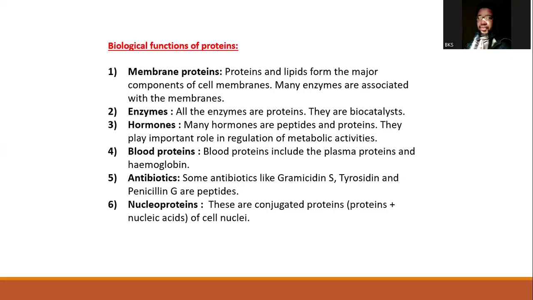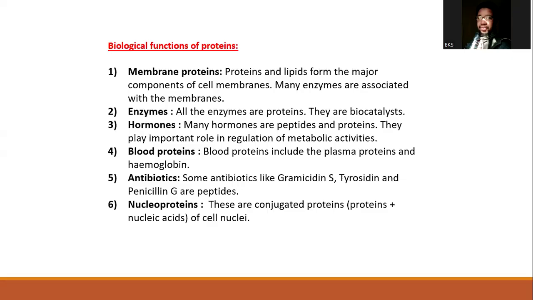Remember, we've talked about quite a number of protein functions, so I do not have to take much time on this. But proteins are found in biological systems and they have diverse roles. In our introduction, we talked about amino acids, and we said amino acids exist in the form of a polymer to form a protein. But what is the function of this protein?